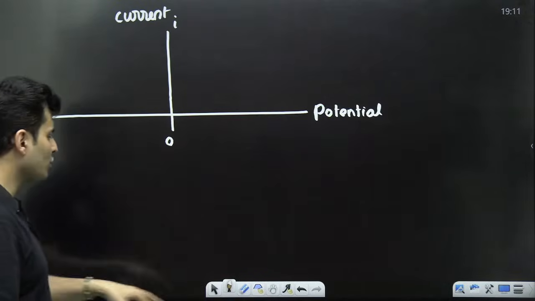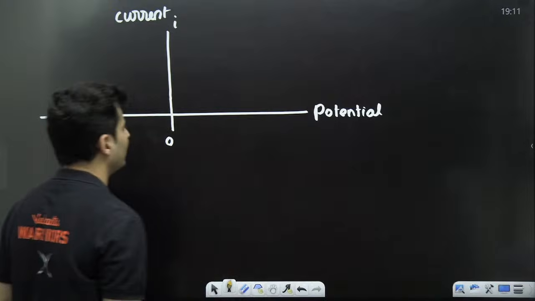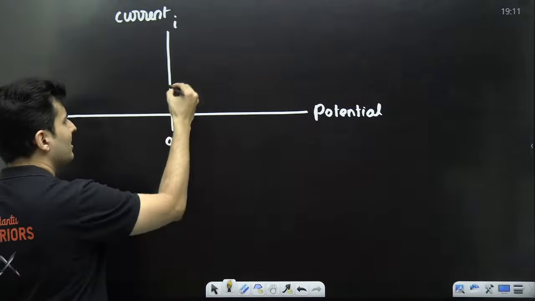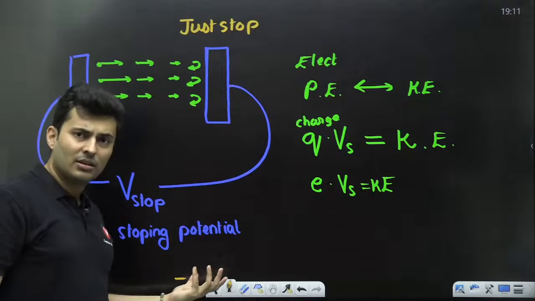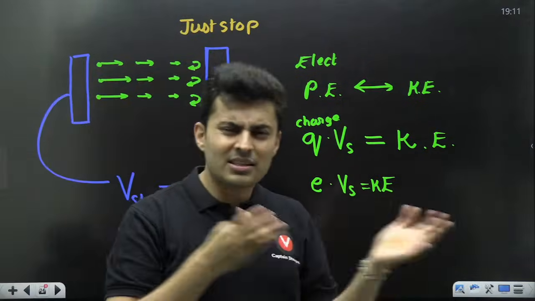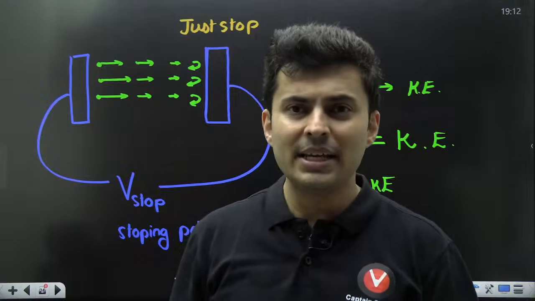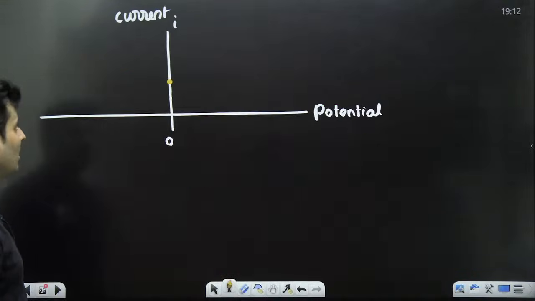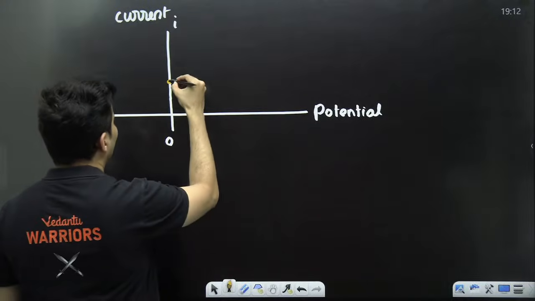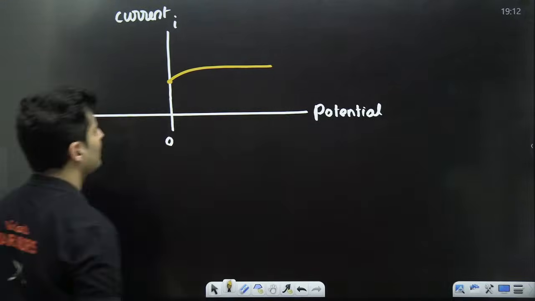Correct. So the graph looks something like this. When you do not apply voltage, still there is some current. Obviously, there is no need of voltage. Even when there is no voltage, electrons are still going to come out. They are not going to say, no potential, I will not come out. You increase the voltage, the current will increase slightly and it will go like this.